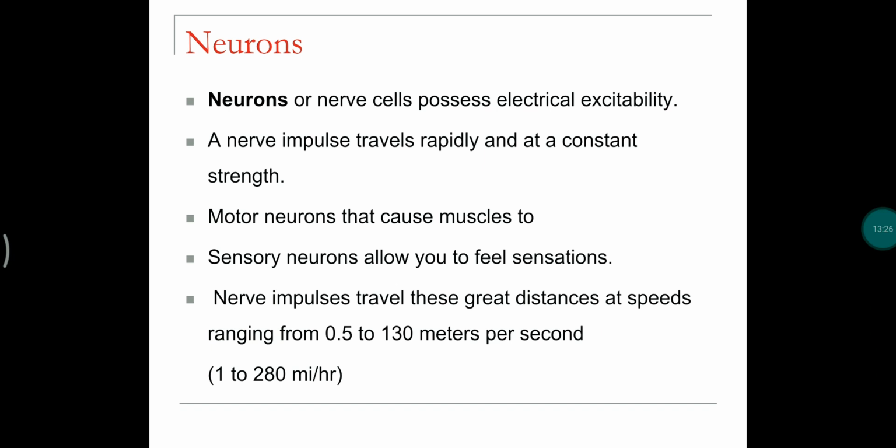If the impulse is transmitted to the muscles, they are called motor neurons. If the neuron transmits the nerve impulse from the sensory organs to the brain, it is called a sensory neuron.